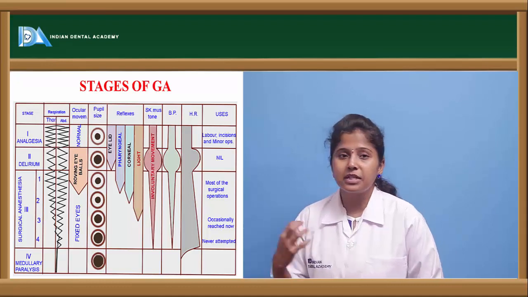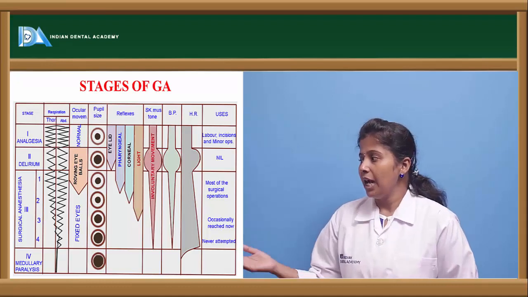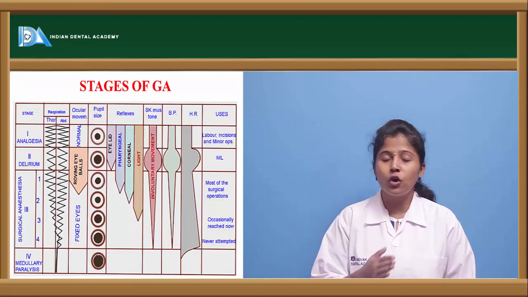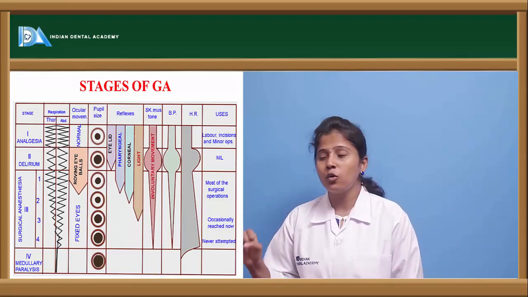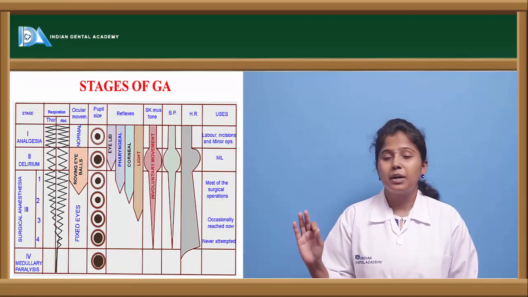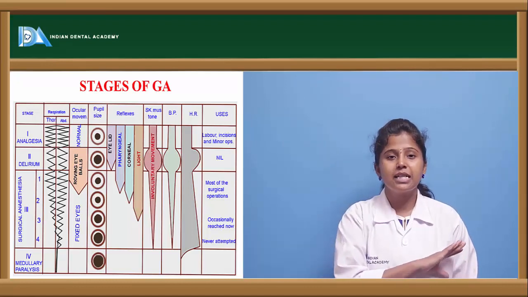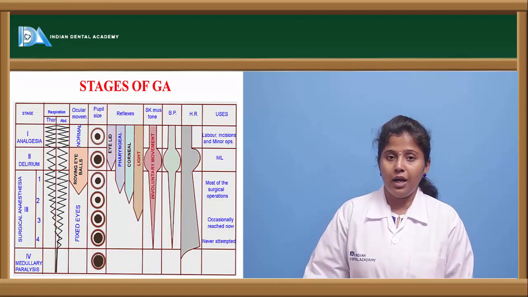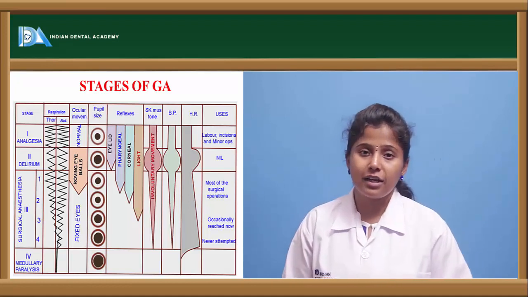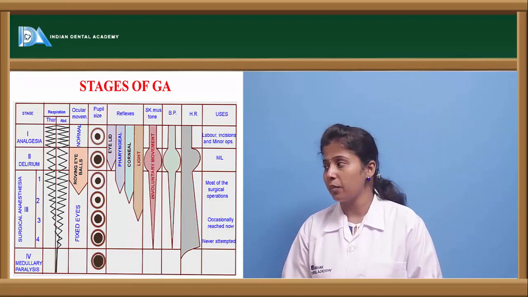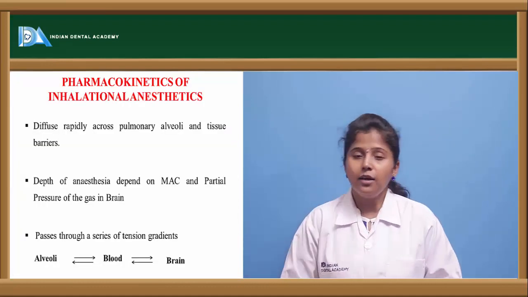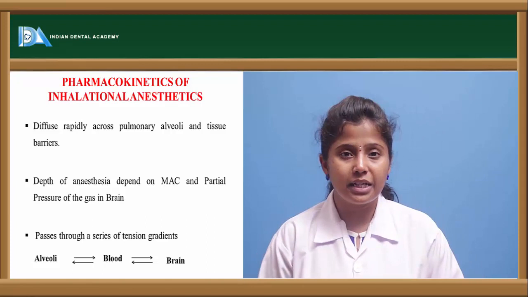And here the pupil size will be completely increased, and there will be no reflexes at all, and there will be no heart rate, no muscular tone, and even the blood pressure, we can say, there will be no functioning of these. And this stage is not that clinically useful, and this stage of anesthesia leads to coma or sometimes death of the person. Then it is the pharmacokinetics of inhalation anesthetics.